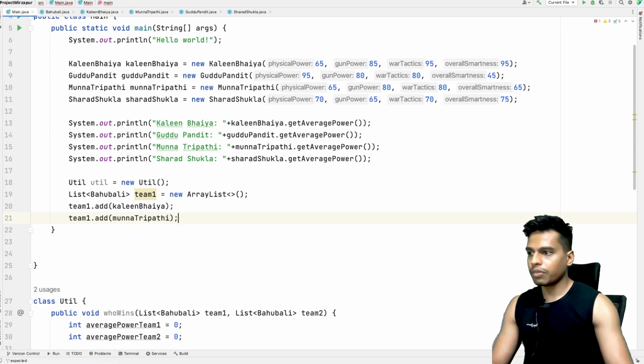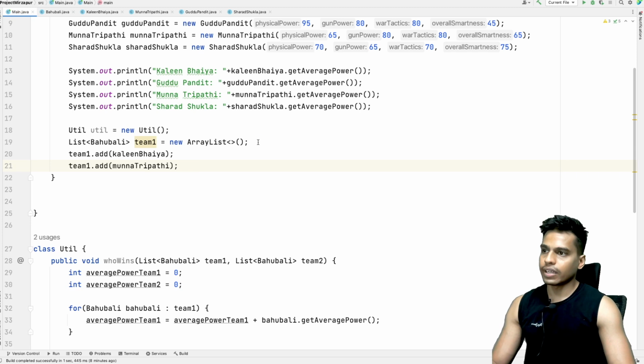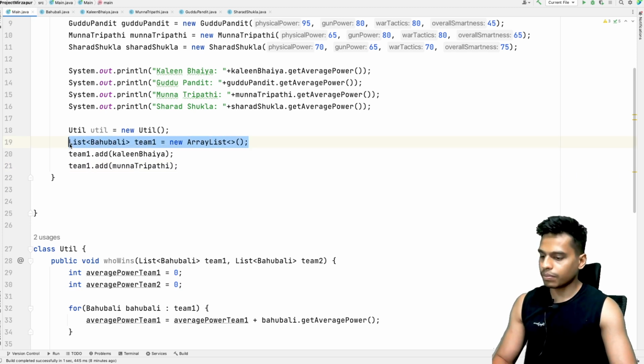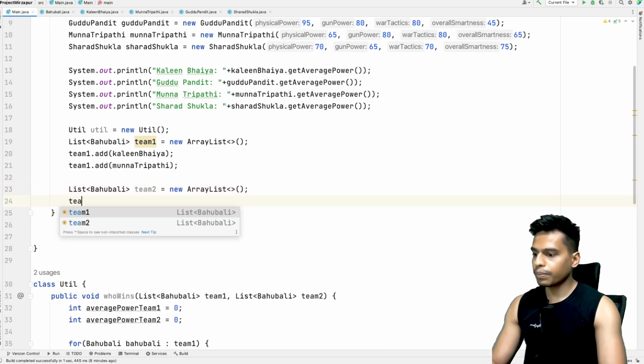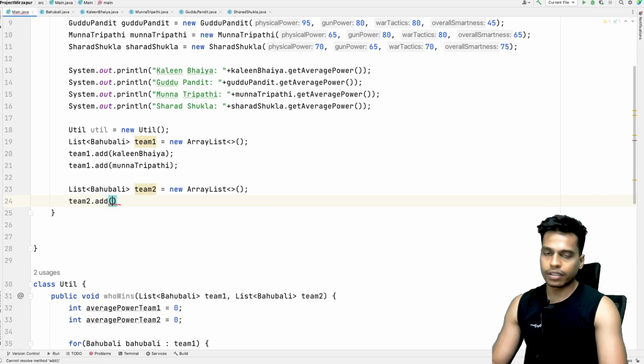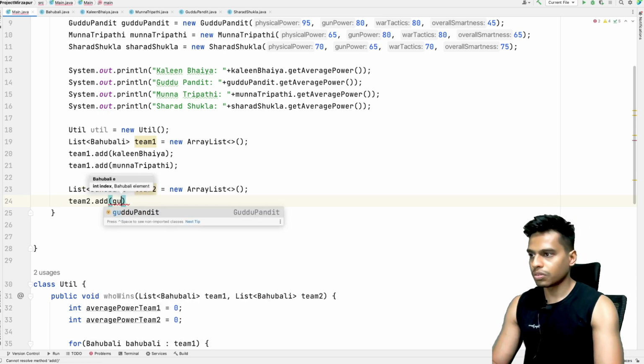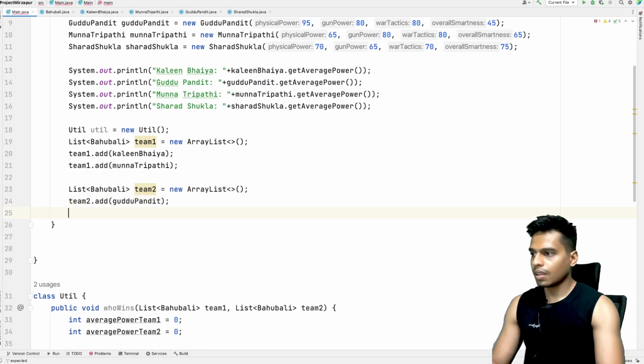So this team will have these two guys, and similarly let's create another list of Bahubali, team2. So team2.add, and this team will have Guddu Pandit and Sharad Shukla.